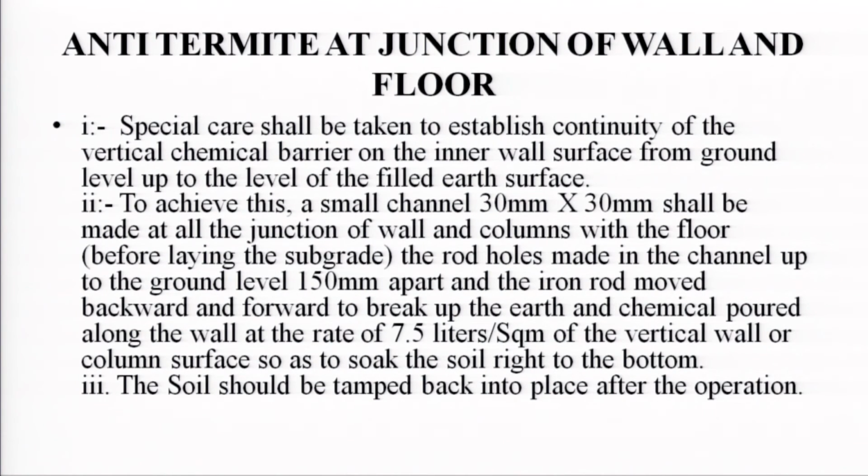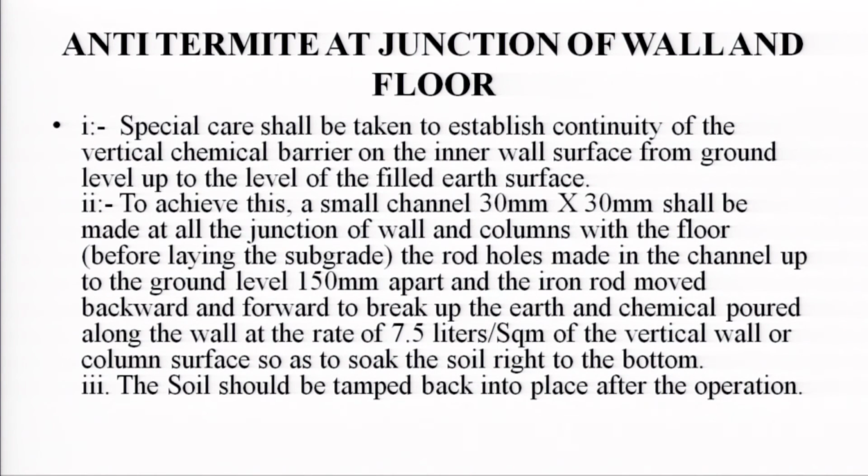Anti-termite treatment at the junction of wall and the floor. Special care shall be taken to establish a continuity of the vertical chemical barrier on the inner wall surface from the ground level to the level of the filled earth surface. To achieve this, a small channel 30 mm by 30 mm shall be made at the junction of wall and column with the floor.